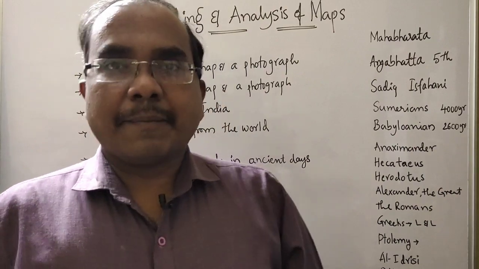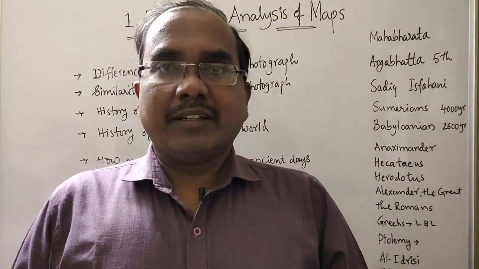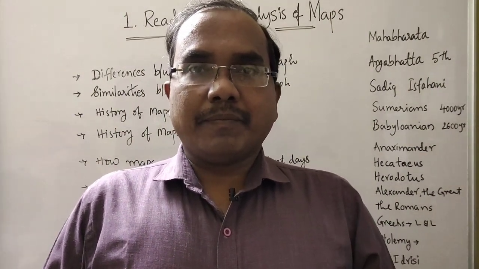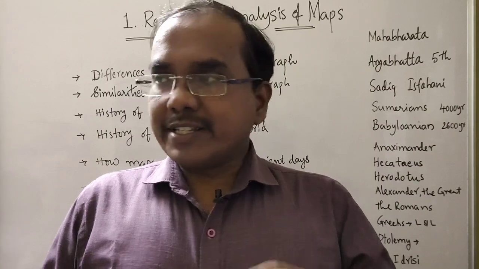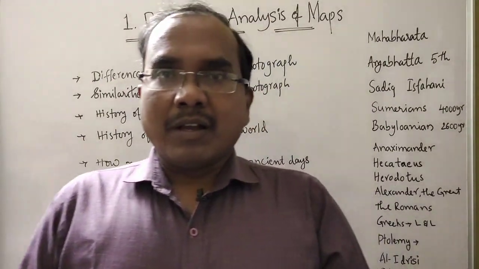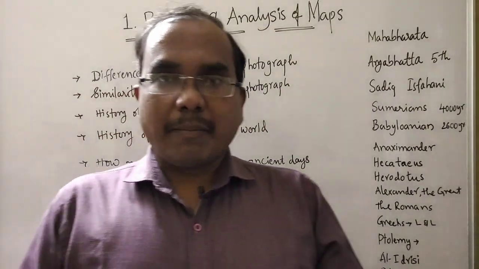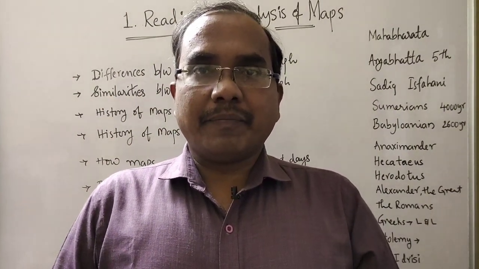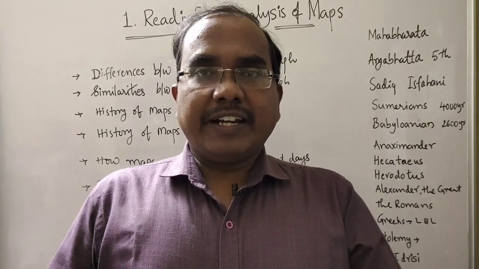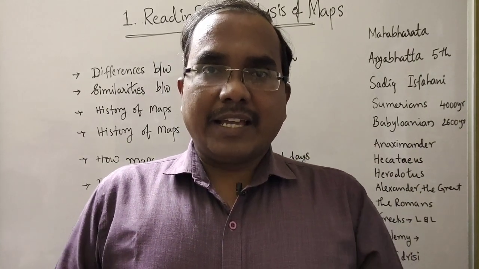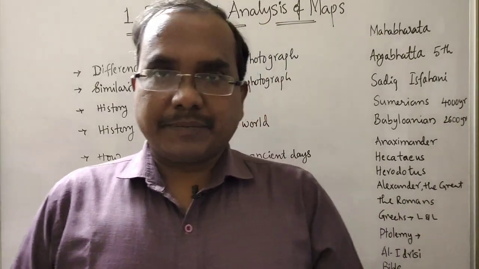In earlier classes, in class 6 and class 7, we learned something about maps. What is a map? How maps are made? What is a sketch? What is the difference between a sketch and a map? What are the symbols used in a map? What are the characteristics or important features of a map? And different types of maps. We have learned all these things in our earlier classes. In this class, we are going to learn some more things about the maps.